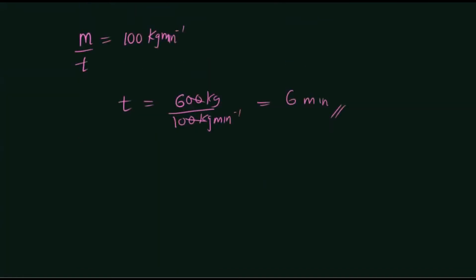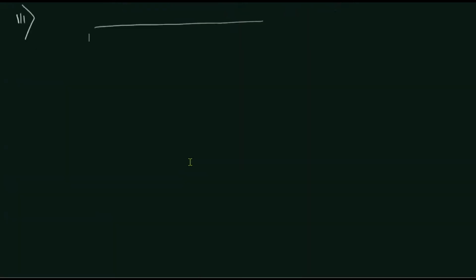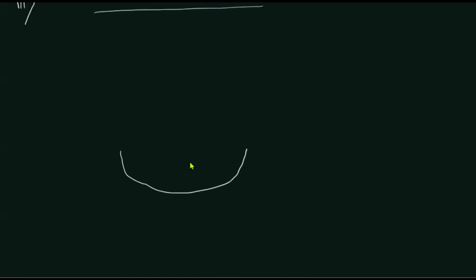So this is the third question, I guess. Okay, the third one. Let us assume this is the surface of water. Now the boat is sunk somewhere here. Let's assume this is the boat, and this is water. First of all, try to draw a proper figure. Then it will be easy for you to understand, right?